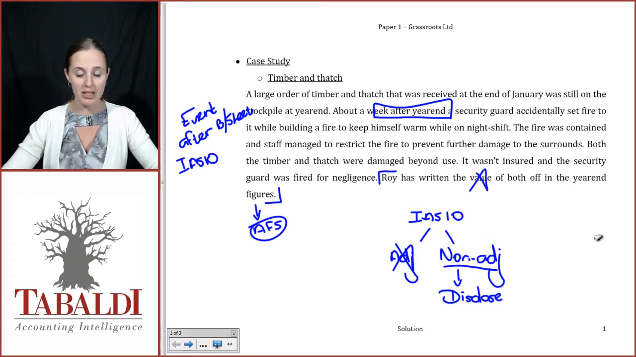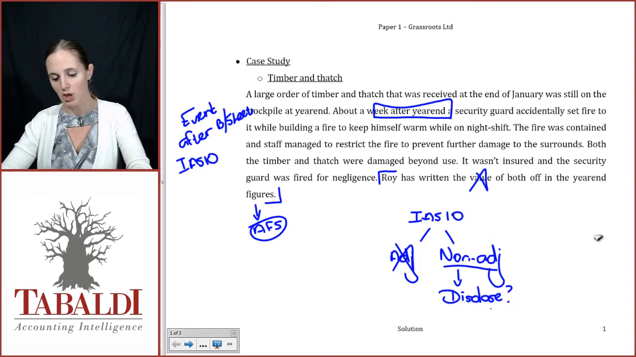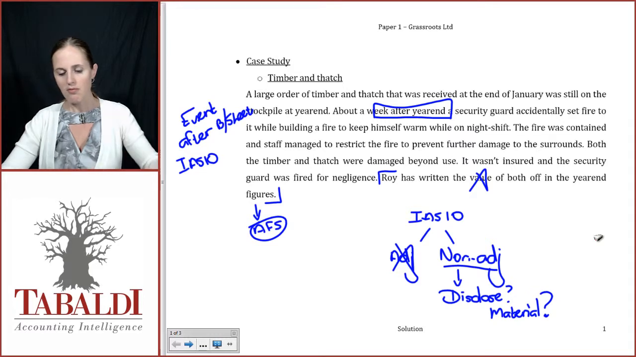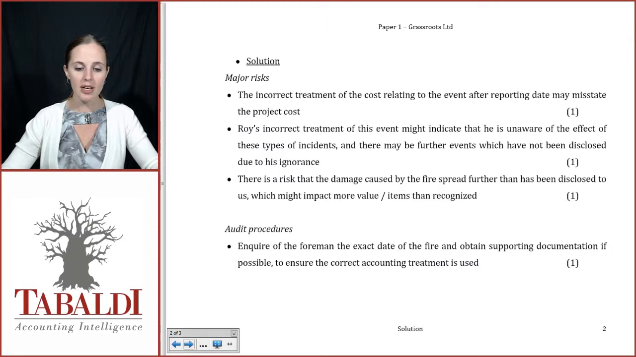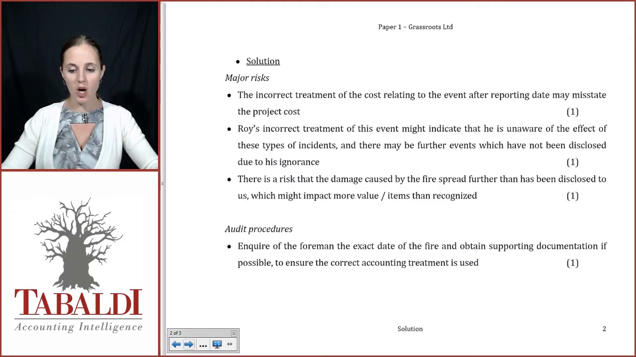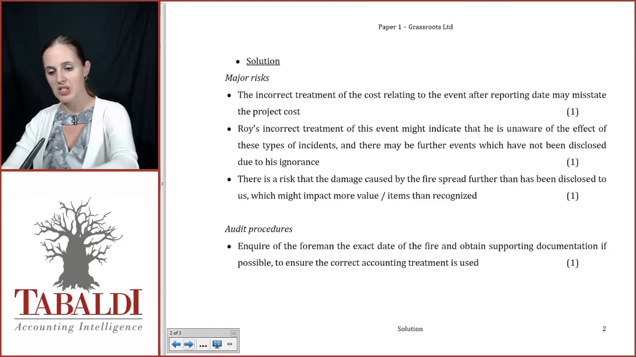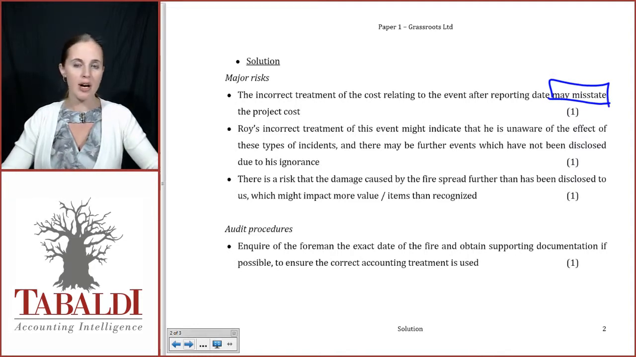The only possibility would be if this item should be disclosed, and that's going to relate to the materiality of the item. I haven't given you materiality figures, so your consideration would have to be to compare the amounts written off against materiality, and identify whether or not this item should be disclosed. Let's take a look. The incorrect accounting treatment relating to the event after reporting date may misstate the profit. So I've very specifically given the accounting effect of this, and make sure that you relate this back to the effect on the financial statements.